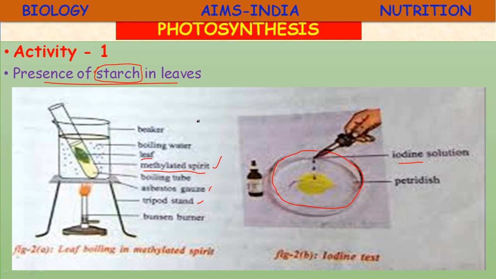As you studied in your lower classes, the plant conductive tissues are xylem and phloem. The xylem brings water and minerals to the site of photosynthesis, and after the completion of the photosynthesis reaction, the starch or food material is transported to various parts of the plant by phloem tissue.